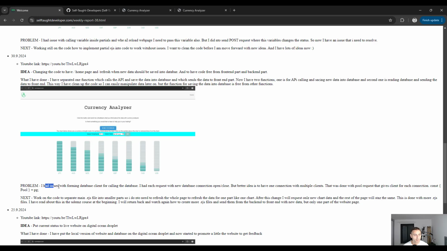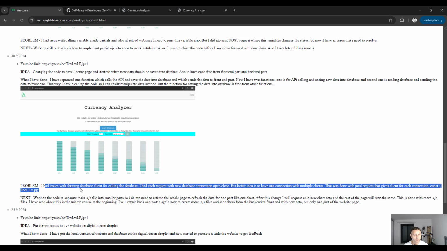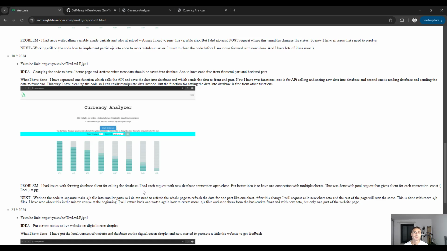Okay, the problem was I had an issue with forming the database client for the call. I had each request with a new database connection, but it's better to have one connection. So when I separated one function into two functions, I needed to call the database two times.